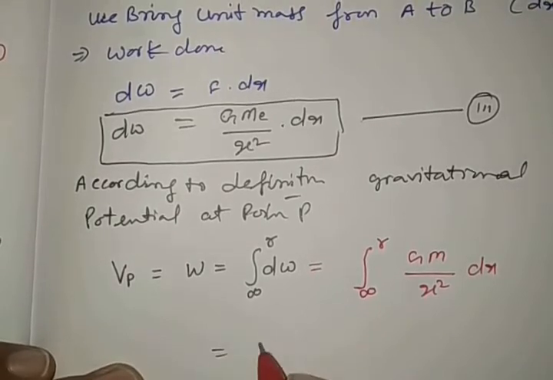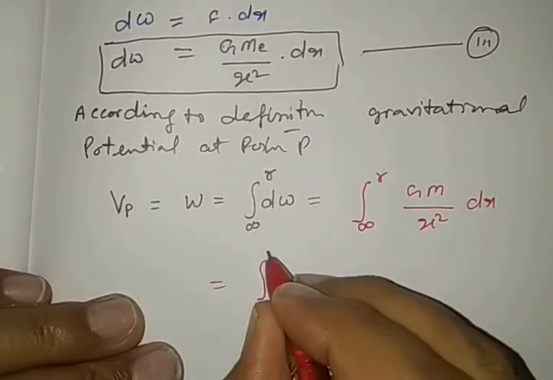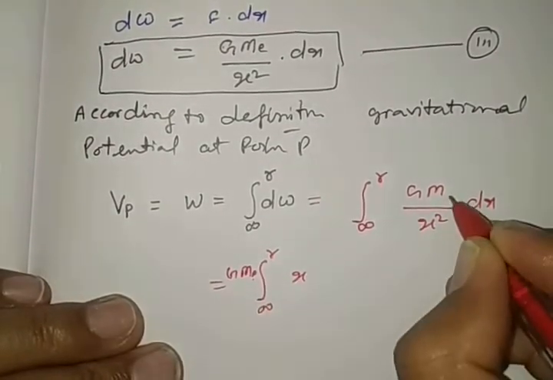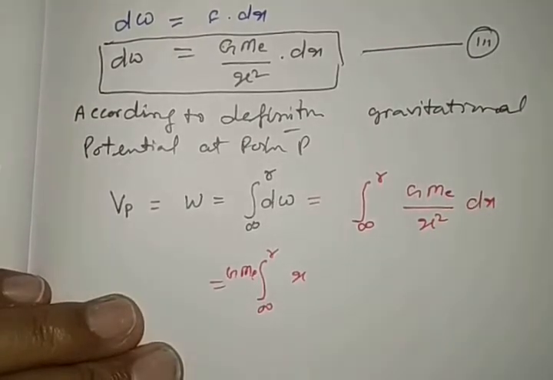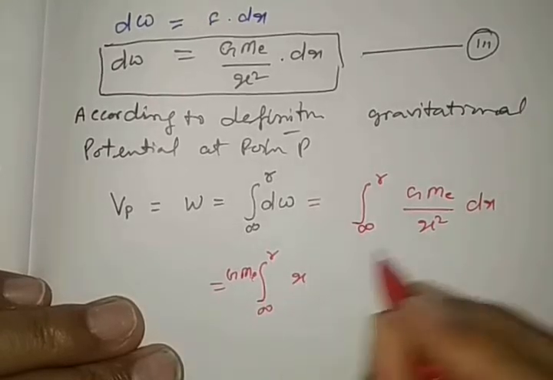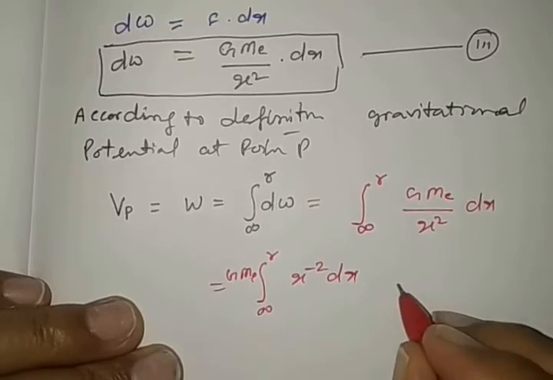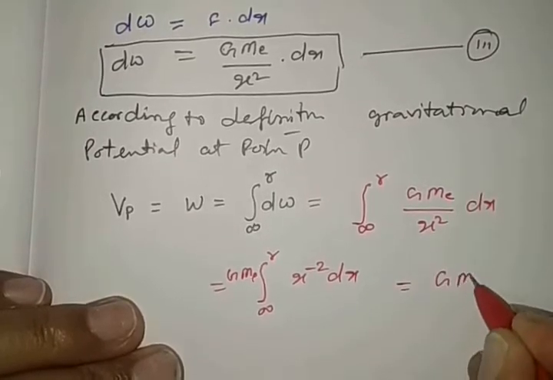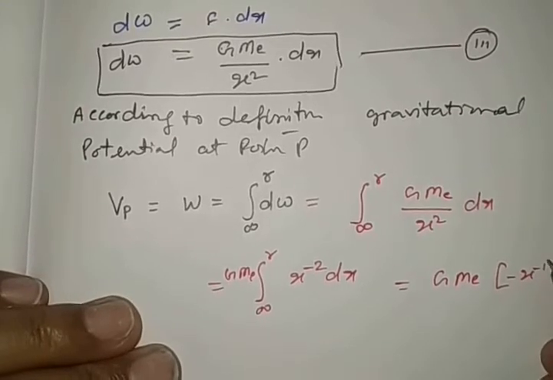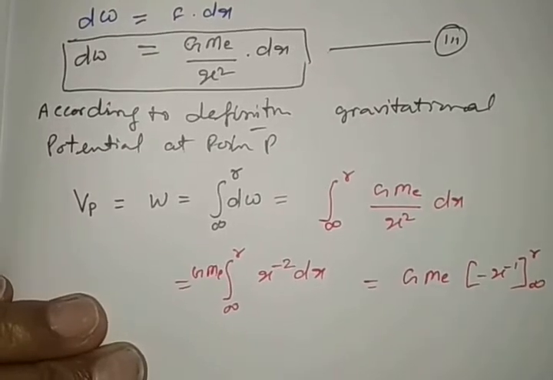So it can be written as the integration from infinity to r of G Me, this is Me, a constant, taking it out, times 1 by x square, meaning x to the power minus 2, dx. After integrating, it becomes G Me times minus x to the power minus 1 from infinity to r.